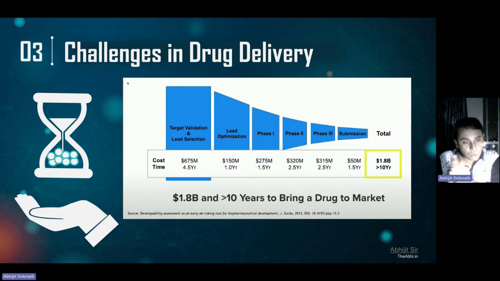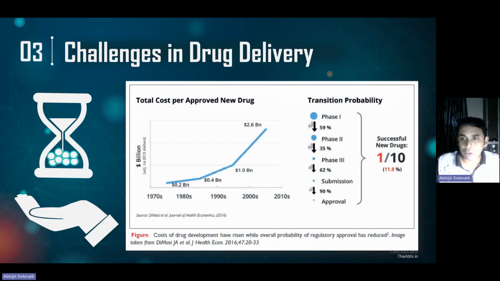But if you see other drug molecules, to bring a drug molecule from concept to market, it takes more than 10 years, and you have to spend about 1.8 billion dollars. So we can understand how complex and challenging the task is, from discovery to development and to bringing it into the market. And if I tell you more, the success rate is 1 in 10. It means out of 10 clinical trials, or out of 10 particular projects, only one is going to be successful.